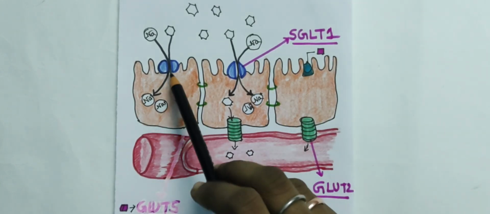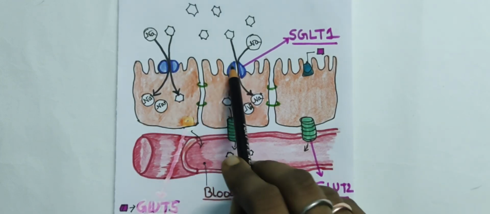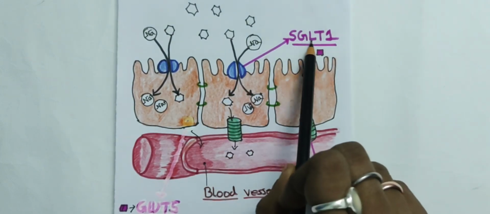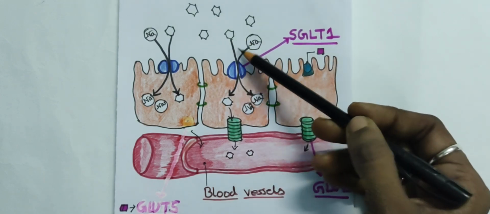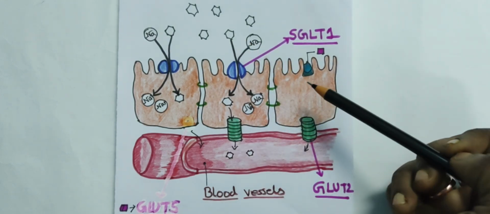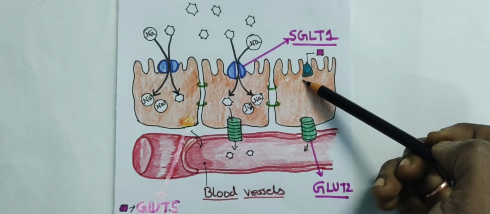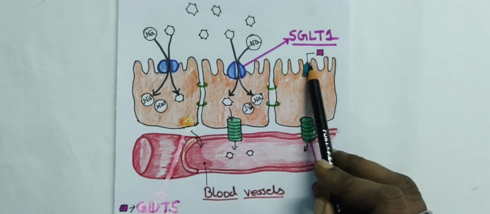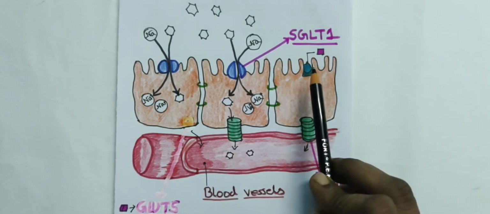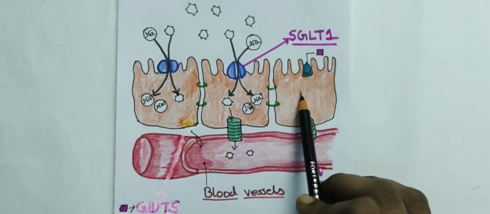And galactose can come through this channel, SGLT. So SGLT is a channel that transports glucose as well as galactose. And GLUT5, this channel helps the fructose to come in the enterocyte.